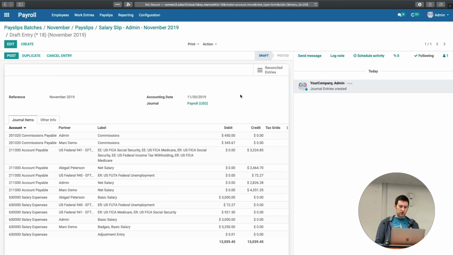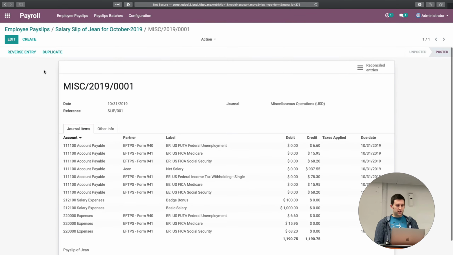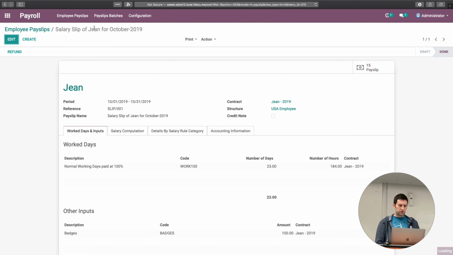All right, so I mentioned earlier that the register payment button, which I unfortunately didn't install here, we'll have to use our imagination, but it would be here, right? There'd be a register payment button. You'd press it. You'd get a similar experience to what you would get on an invoice, where you'd have the payment screen come up. You'd pick a payment journal. You'd pick a payment amount, or not amount usually, because it would just get the payable for the net for the employee effectively.